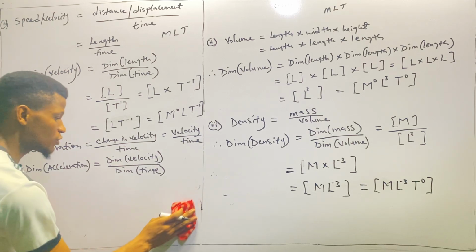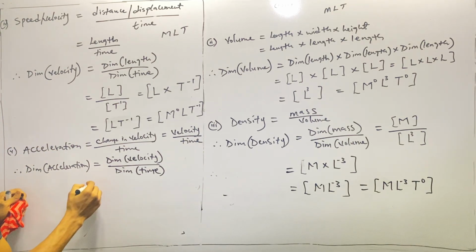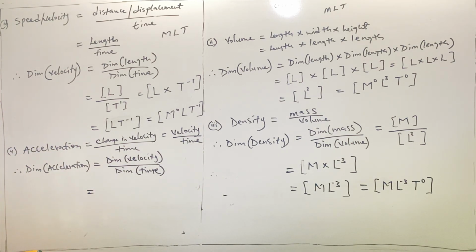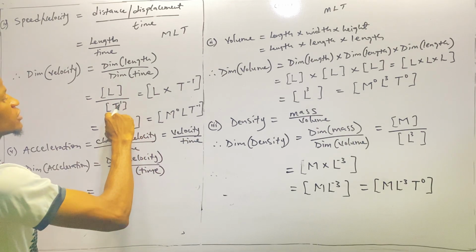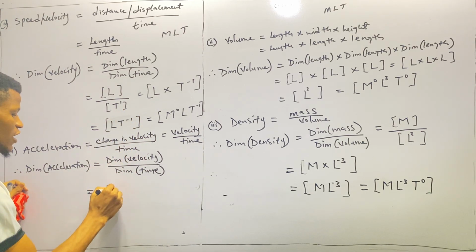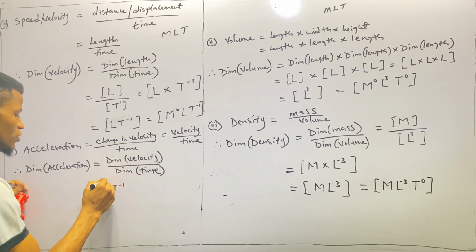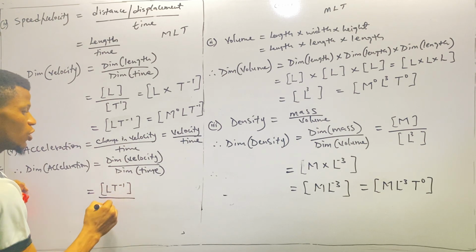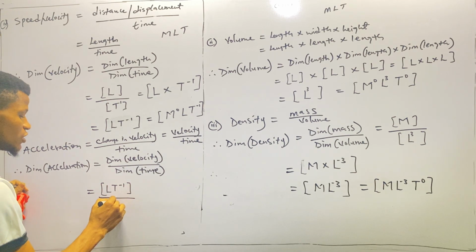So what is dimension of velocity? We already did it here as LT raised to power minus 1. So we have LT raised to power negative 1, and all over dimension of time, which is capital T.